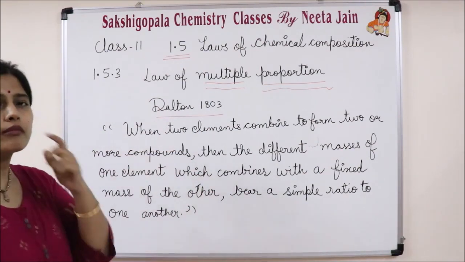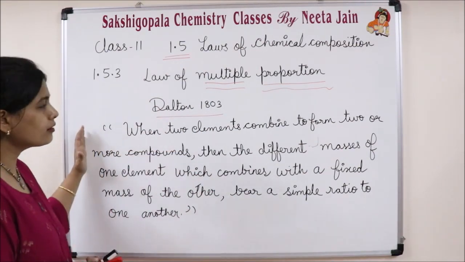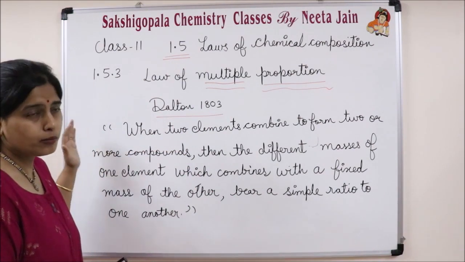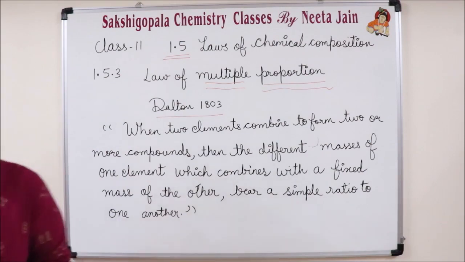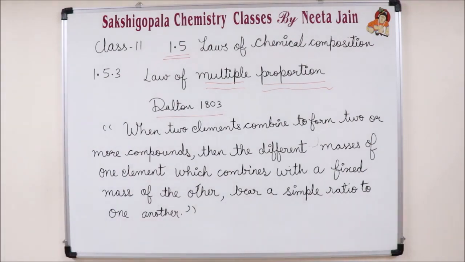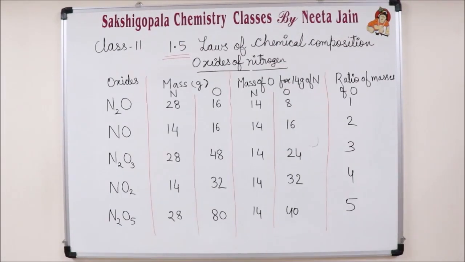Understood? Write the statement. It will be clearer when we deal with the examples. Take a screenshot once.